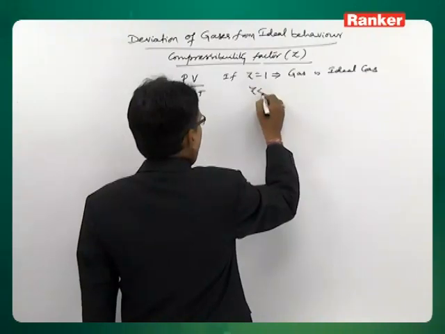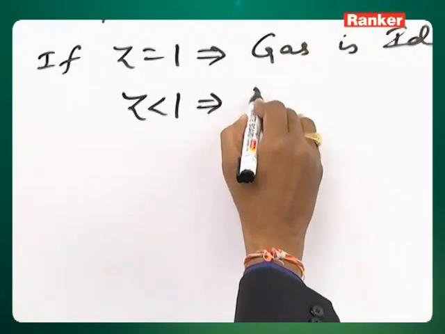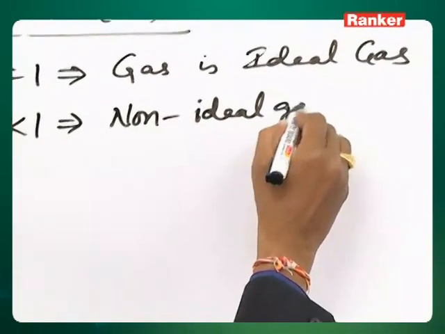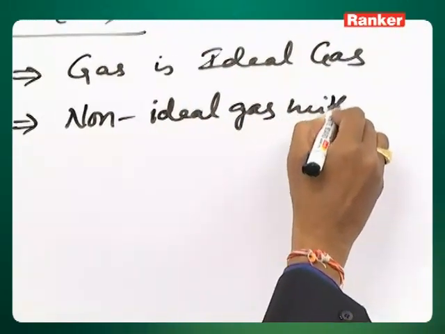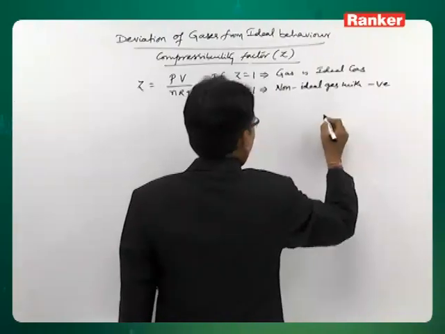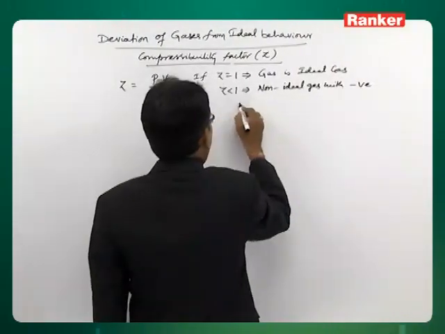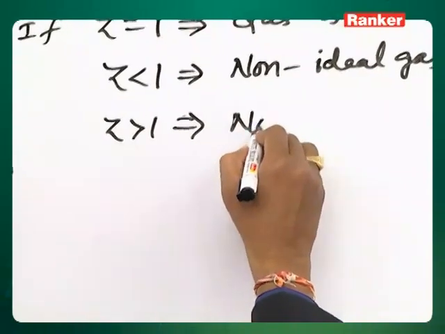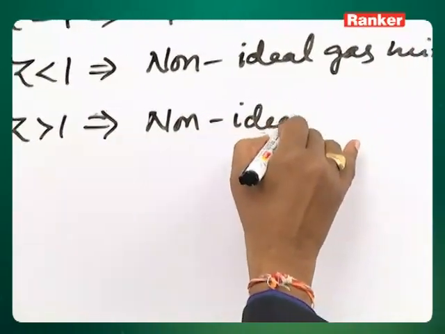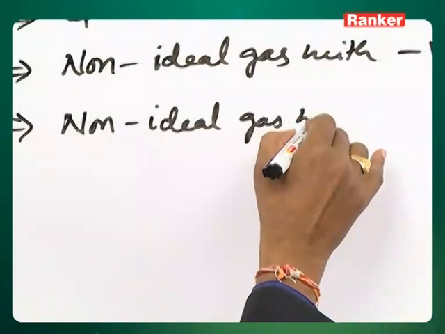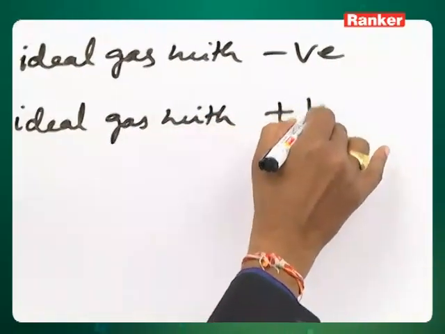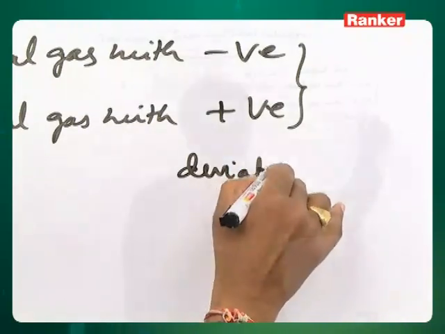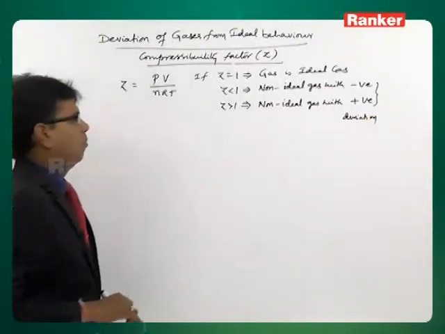Z less than 1 is a non-ideal gas with negative deviation. Z greater than 1 is a non-ideal gas with positive deviation, right.